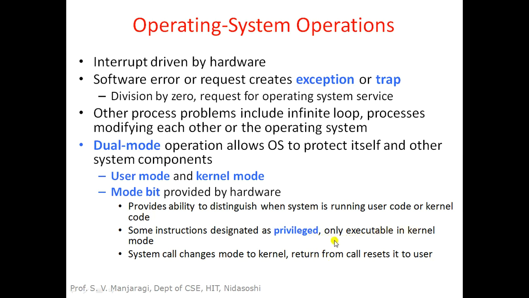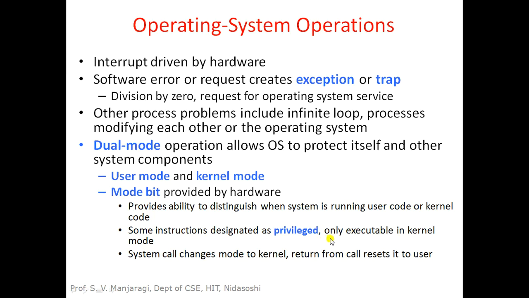Whenever any user process wants to interact with any hardware device, it has to communicate with the kernel. It means the user process will be running in the user mode, and whenever it wants to interact with any hardware device, we need to switch from user mode to kernel mode with the help of a system call.